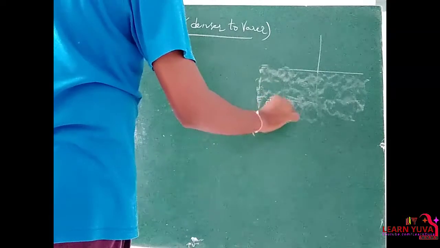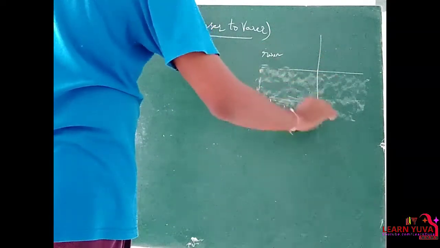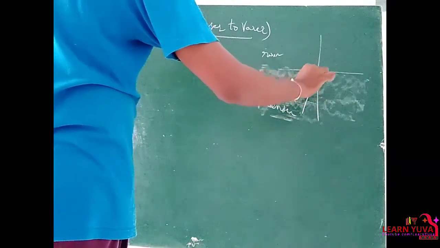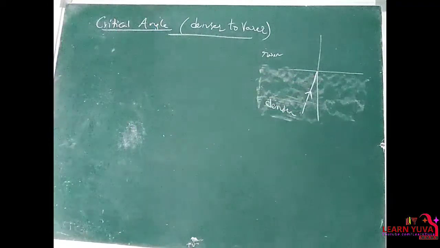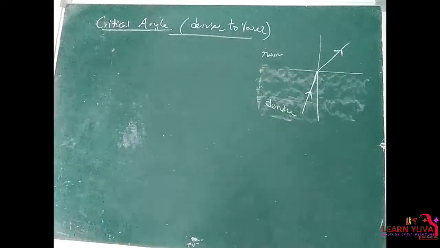It is denser medium and it is rarer medium. If the light travels from denser medium to rarer medium, what happens to the light ray? The light ray bends away from the normal. Right? The light travels in this way.